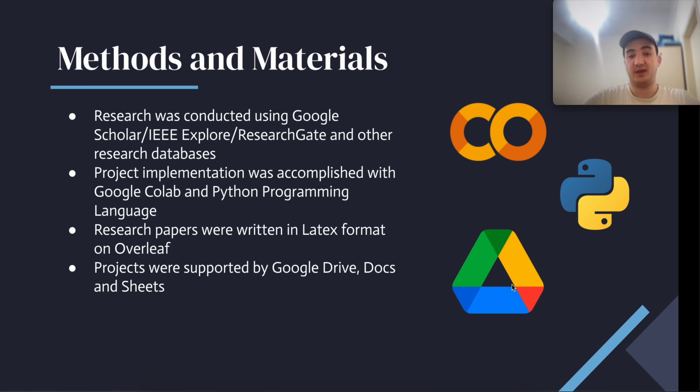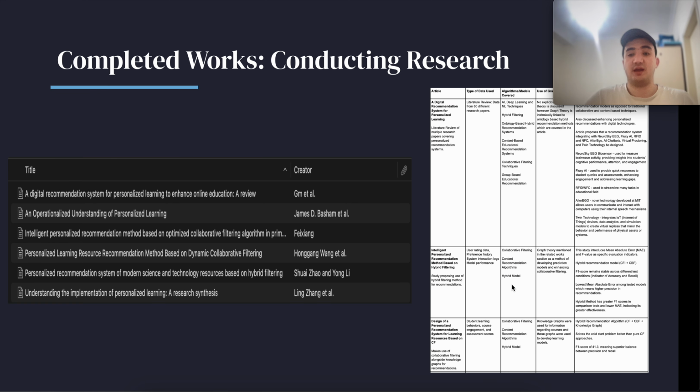Now let's discuss some of the methods and materials, starting with what tools I used. The research itself was mostly conducted using Google Scholar, IEEE, ResearchGate, and other research databases. The project implementation and experimentation was done on Google Colab using the Python programming language. That's where I wrote all my code. The research papers were written in LaTeX format using Overleaf, and the project itself was supported on Google Drive. That's where everything was stored, and we would use Docs for writing initial drafts and Sheets for managing student data.